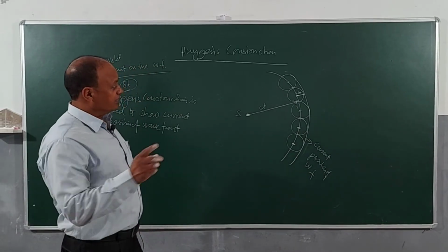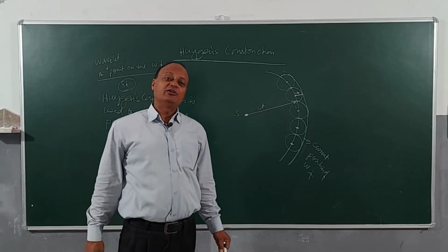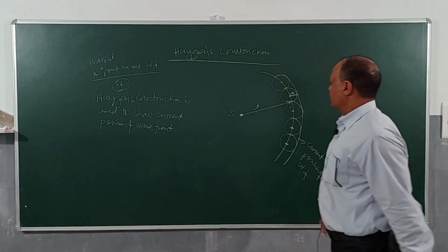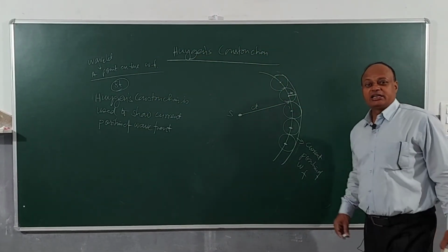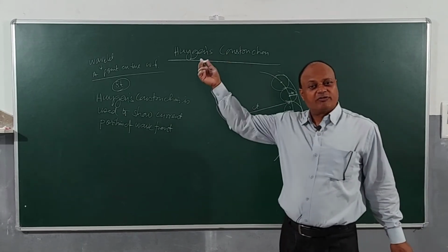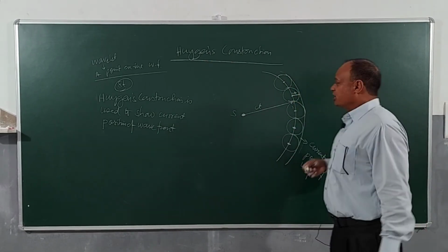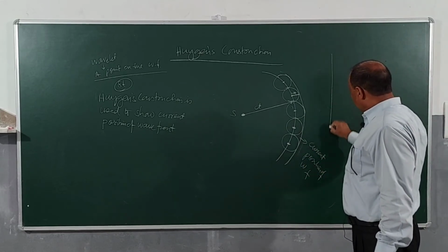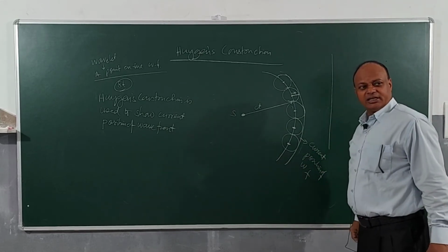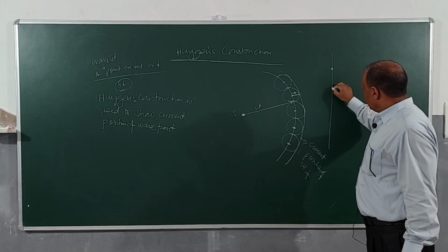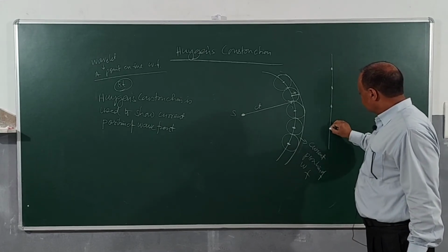Now suppose you are doing Huygens construction for a plane wavefront. This is very easy to do. Now pay attention. How will you do it for a plane wavefront, children? In case of a plane wavefront, the source is located what? Very far away. So I don't have to write S. I will draw just one plane wavefront. Clear? Now this plane wavefront will have so many wavelets on it.